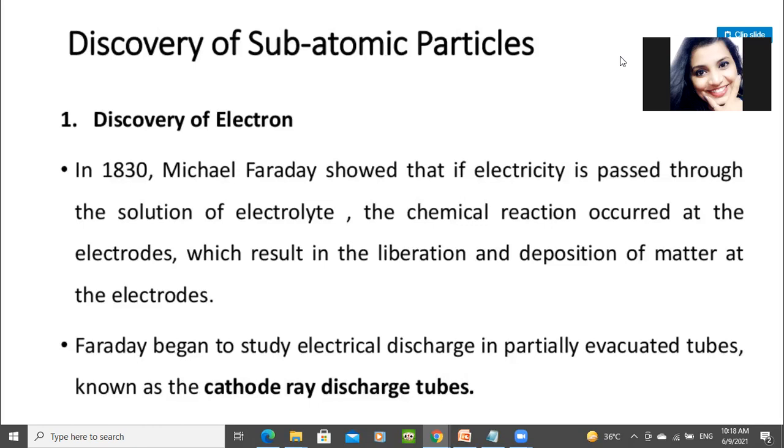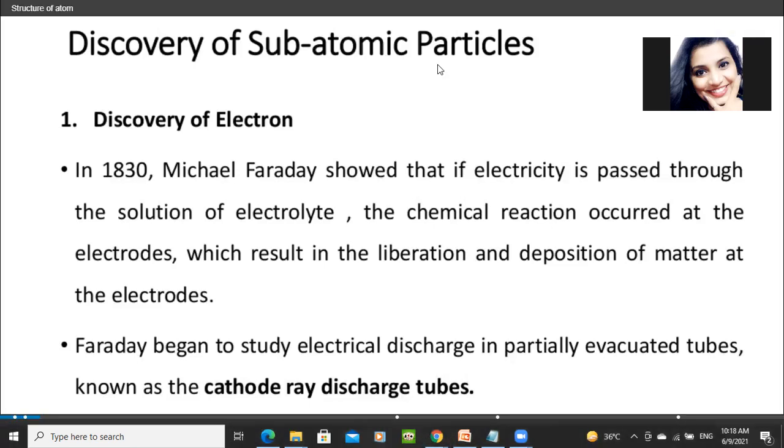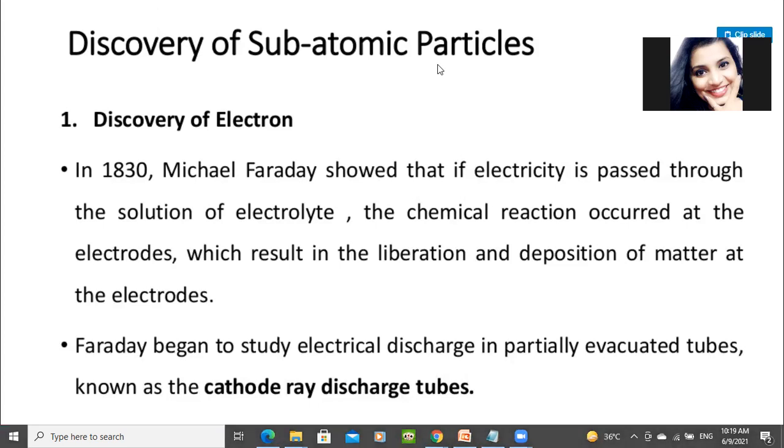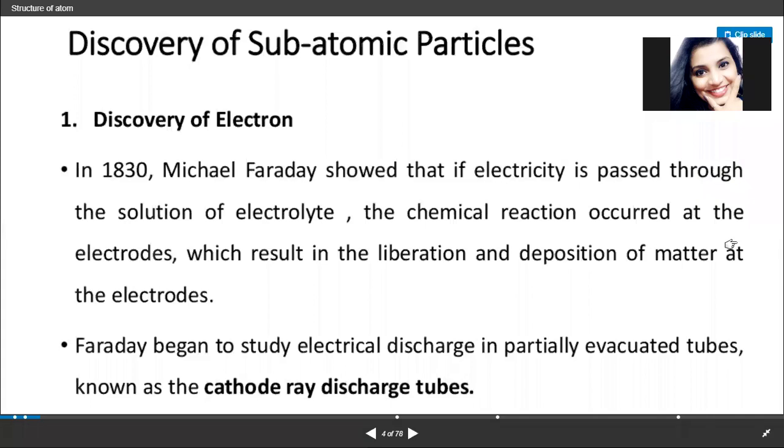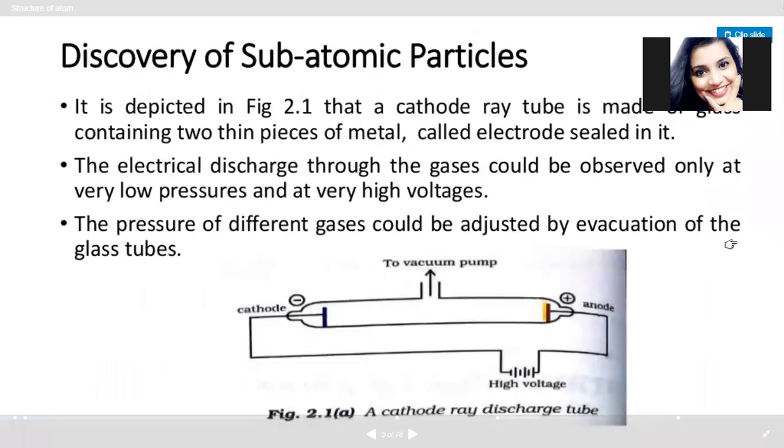Faraday began to study electrical discharges in a partially evacuated tube known as the cathode ray discharge tube. Partially evacuated tube means a tube which contains a partial vacuum. The air is sucked out from that tube, and he performed his experiment in that particular tube. So how did this happen? Let me just explain to you.